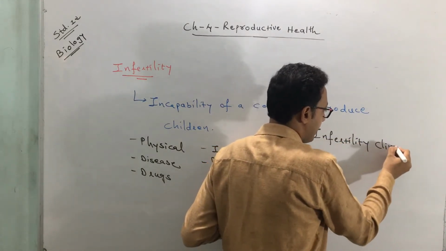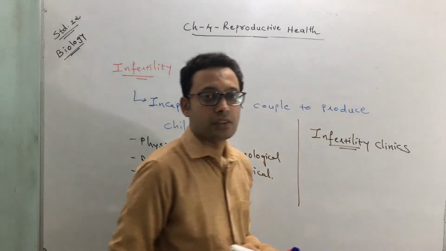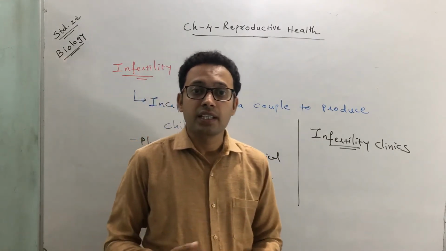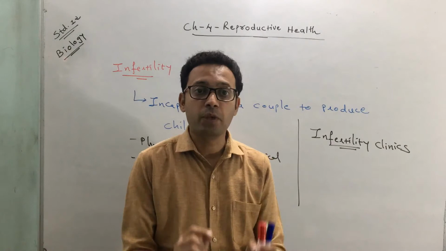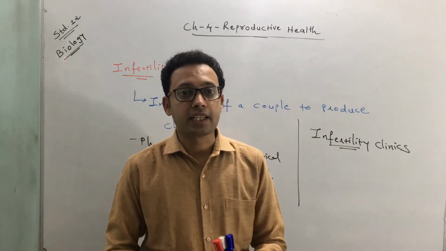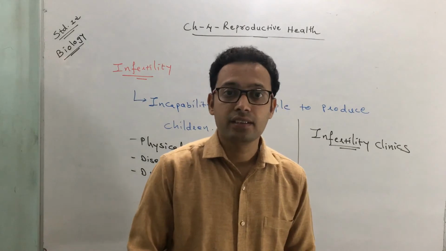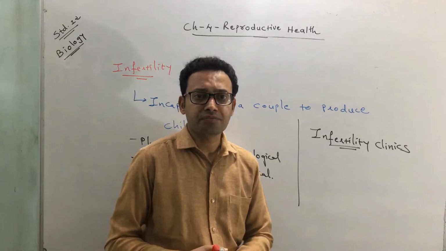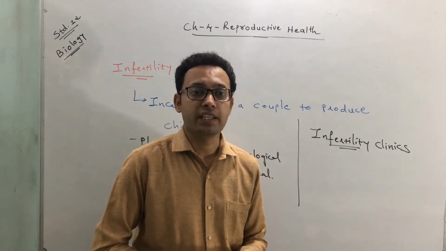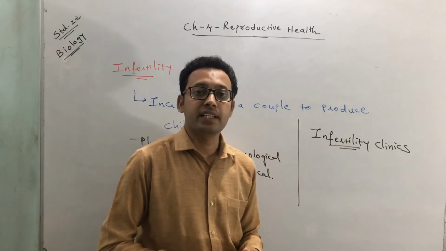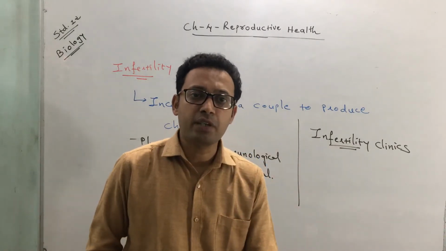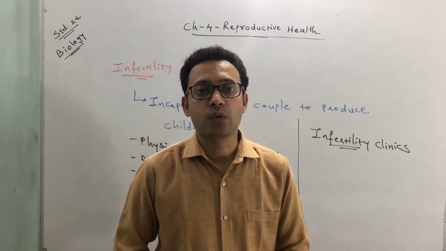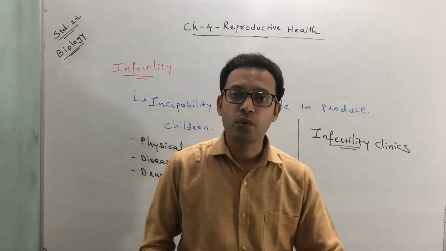What are they called? Infertility clinic. Okay, so infertility clinics are the healthcare setups where they deal with detection of the problem of infertility. Once it is detected, they try to correct it. That means they implement corrective measures, so that now a couple might have children in future. So this is called an infertility clinic. That means they give whatever treatment is required, depending on the type of cause. Whatever kind of treatment they require, infertility clinics provide it.